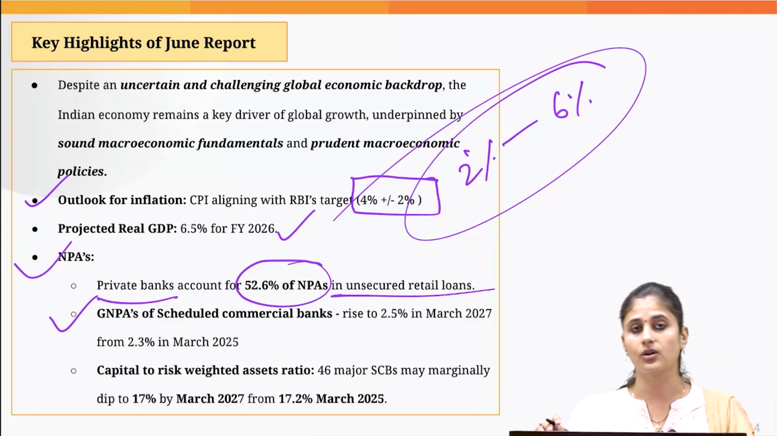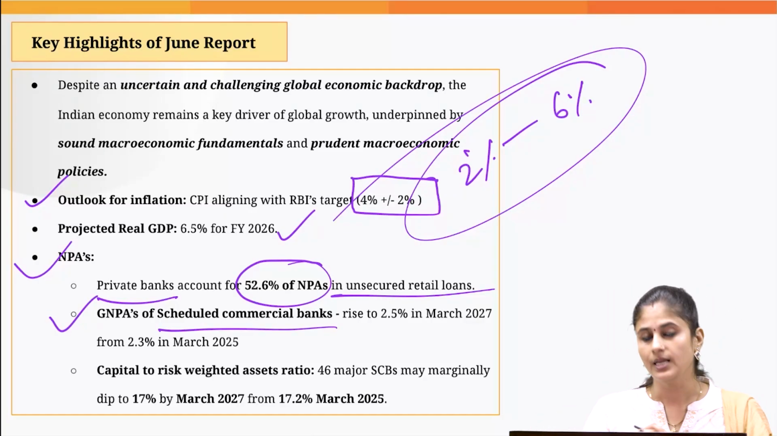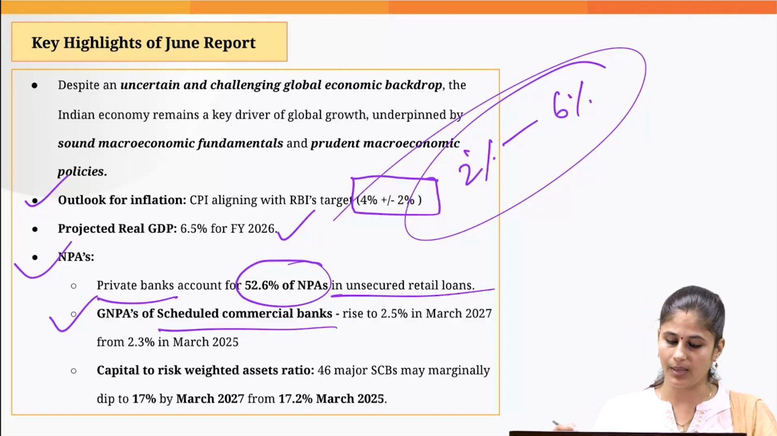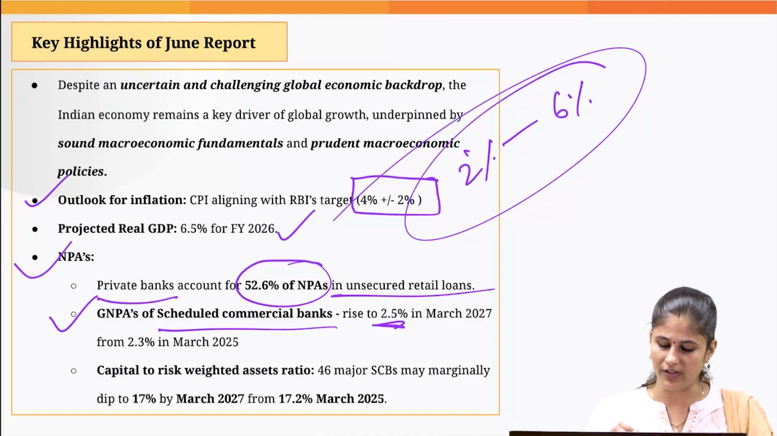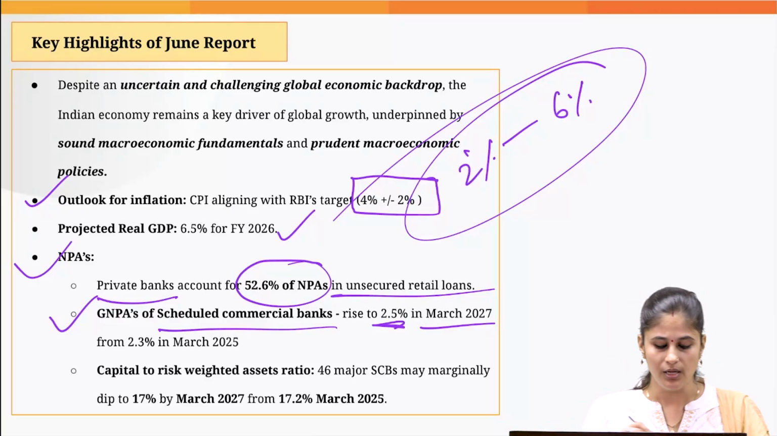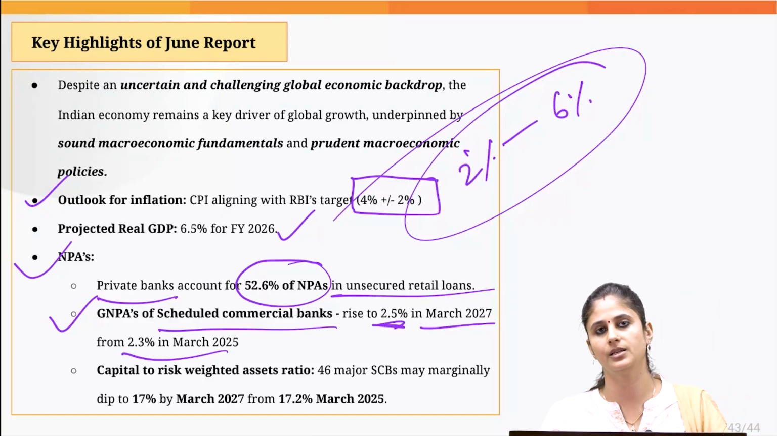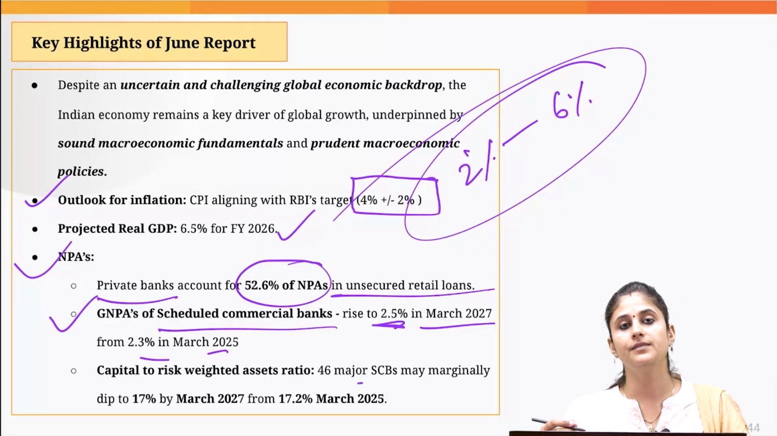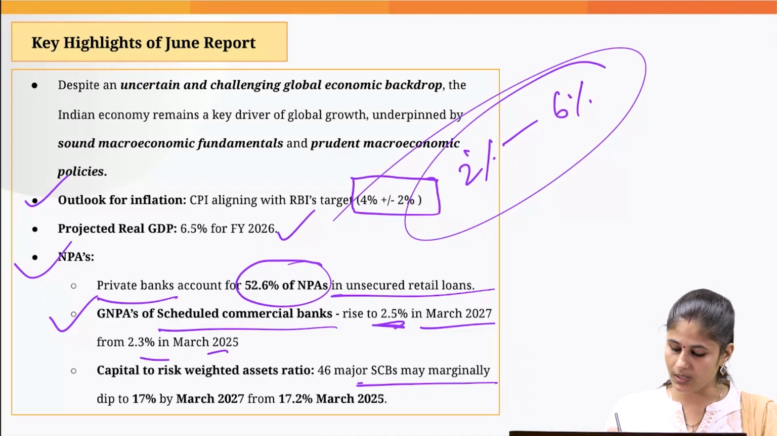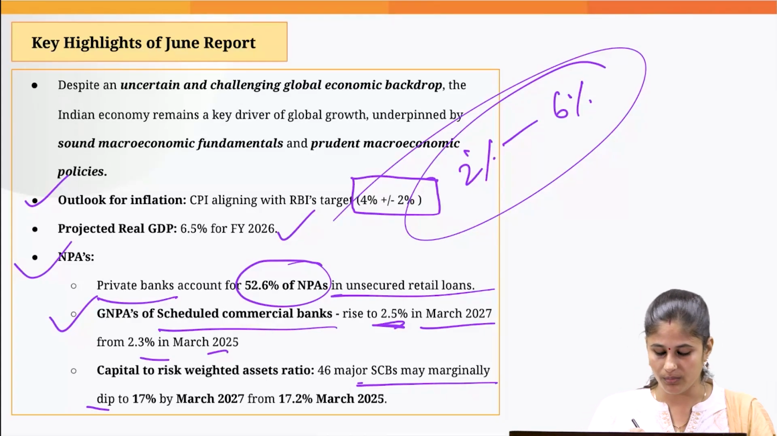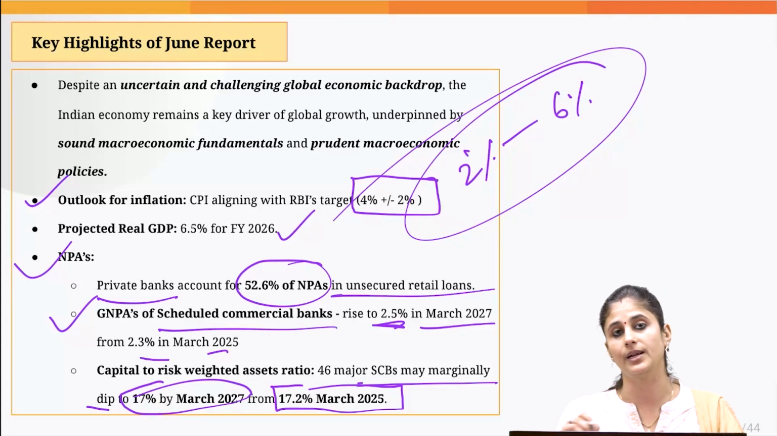Then when you talk about the gross NPAs of scheduled commercial banks, it is expected by this report that it would rise marginally to 2.5% by March 2027 from currently 2.3% in March 2025. And lastly, when you talk about the capital adequacy ratio, we are going to witness a marginal dip from 17.2% in March 2025 to 17% in March 2027.